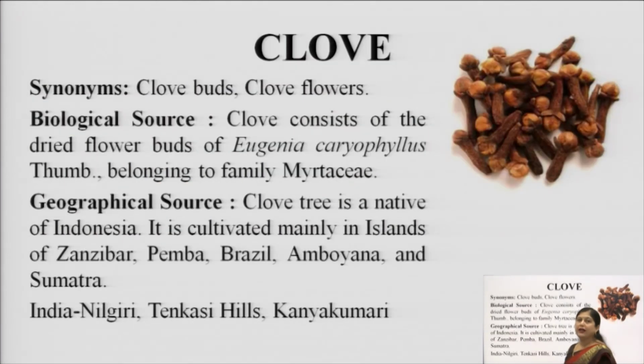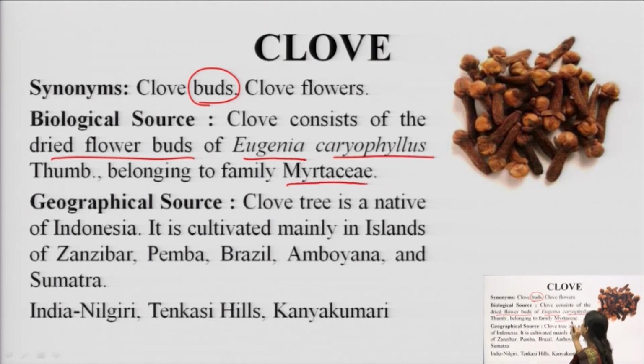Now, we come to the next drug, that is clove. Clove, in common language we call it long, and in the common market it is known as clove buds or clove flower. This drug is actually the bud of the particular plant, and the biological source is the dried flower buds of Eugenia caryophyllus belonging to the family Myrtaceae.